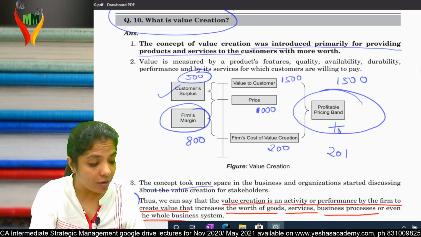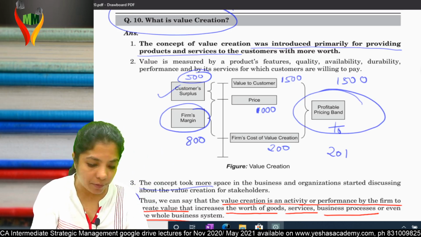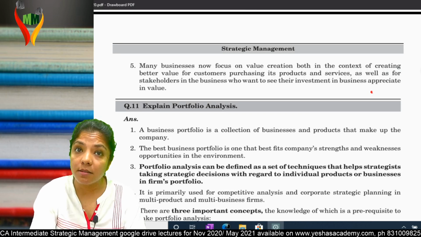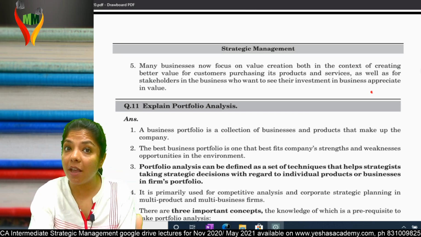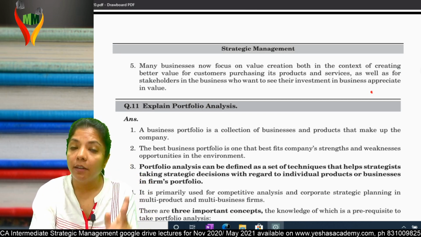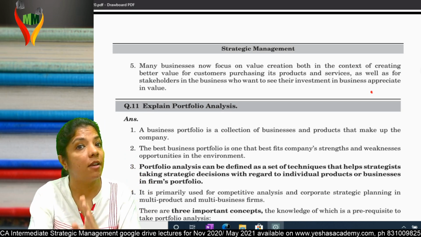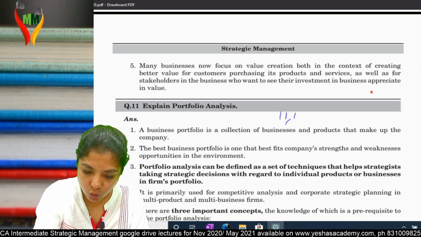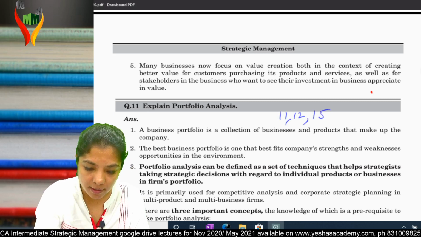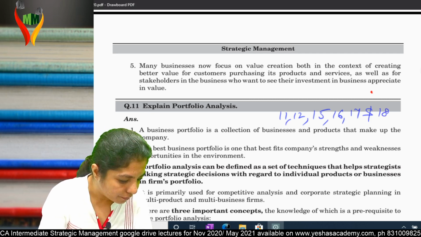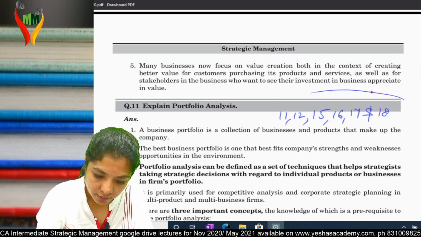So now let's come to next part of this chapter. Portfolio analysis. Now, question number 11, question number 12. 13, 14 is already done. 15, 16, 17, 18. 11, 12, 15, 16, 17 and 18 is the part of this part.